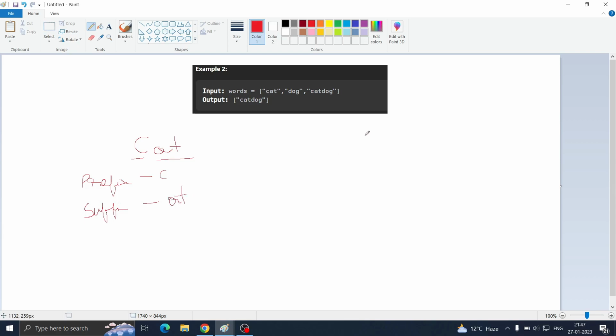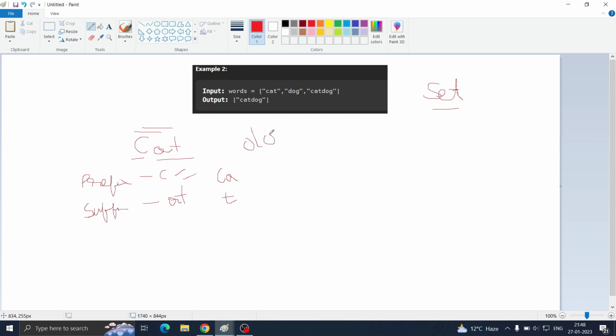We will make a set, and inside that set we will check whether we have the prefix C. The set will say no. Then we will move on. Then we will make the prefix CA and the suffix will become T. Then we again check in our set. It will say no. And then we finally get the whole word cat, and we are not finding any split, so we will neglect it.